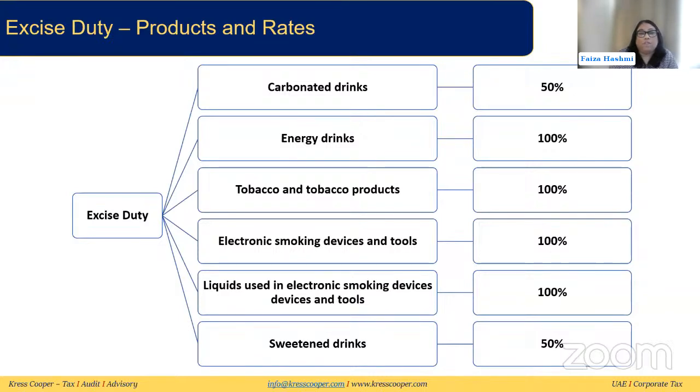Now, between carbonated drink and sweetened drink, they can be similar as well. And since they both have the same rate, the law has clarified that then you need to classify that as carbonated drink if you are not able to differentiate between the both.